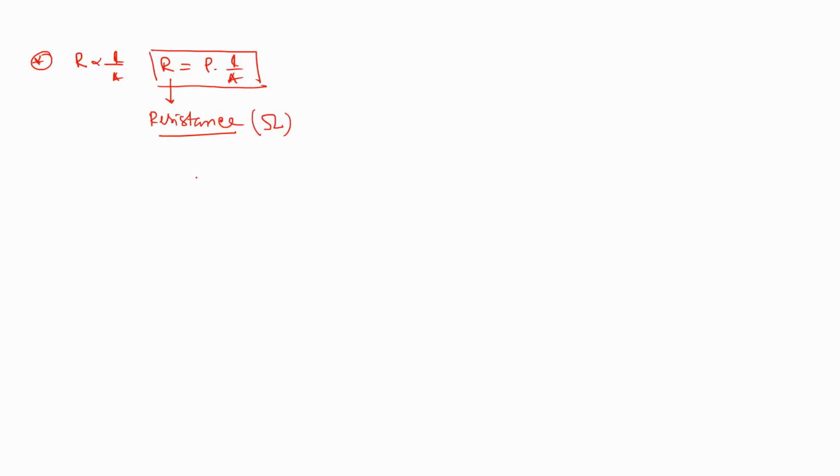Now in SI unit, if we write R equals rho into L by A, so what is rho? Rho equals R into A by L. So this is the resistivity. What will be the unit of the resistivity?